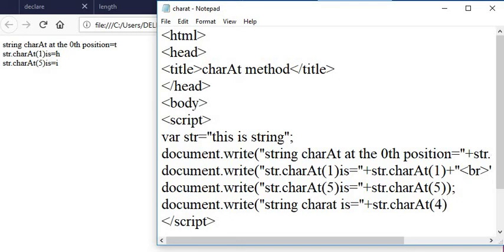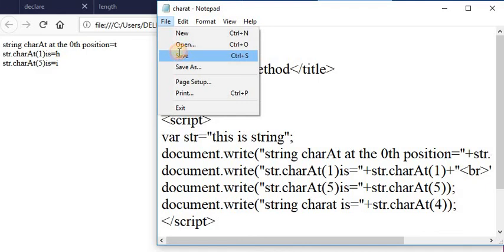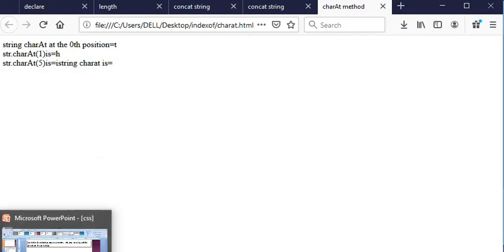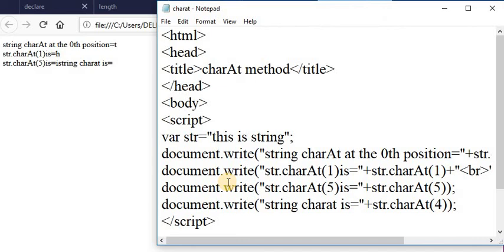At the 4th position there is no string or character, so it returns blank space on the web page. Let us see. Save this file and see the output. String charAt is equal to null, meaning nothing is there or white space is there, so it returns white space on the web page.